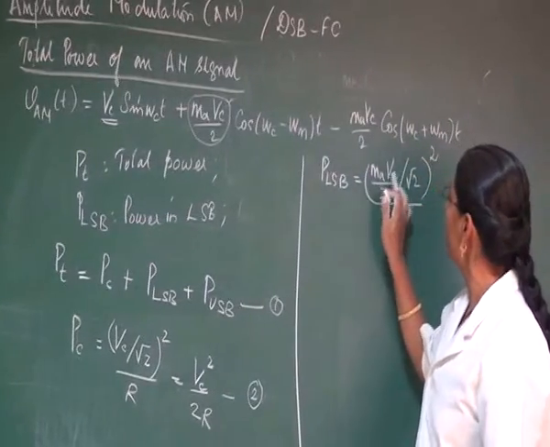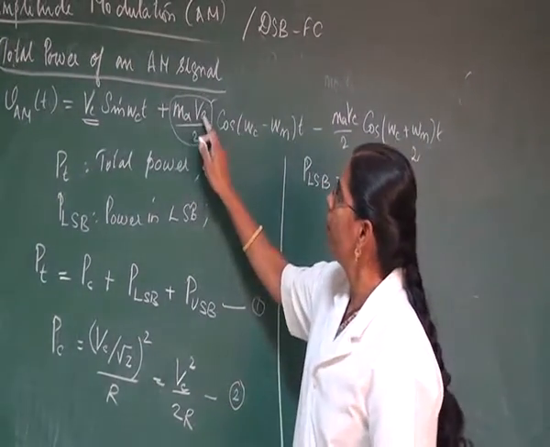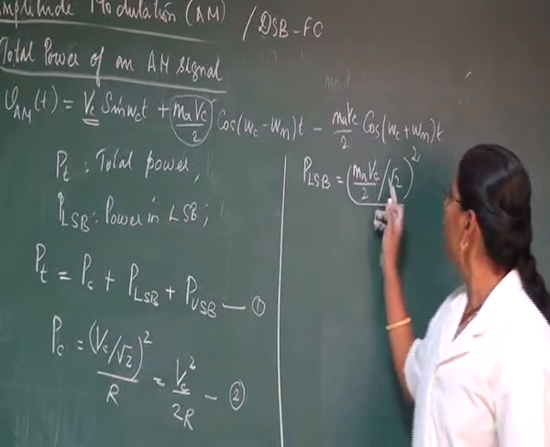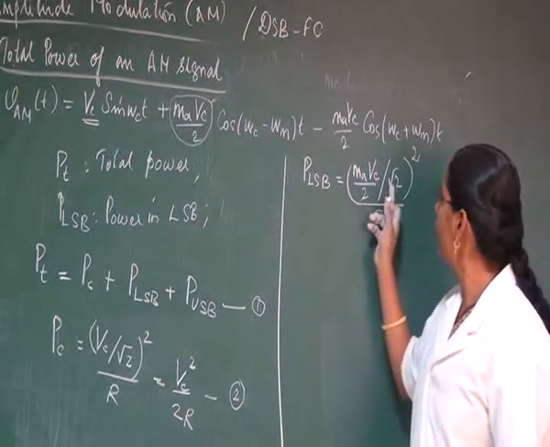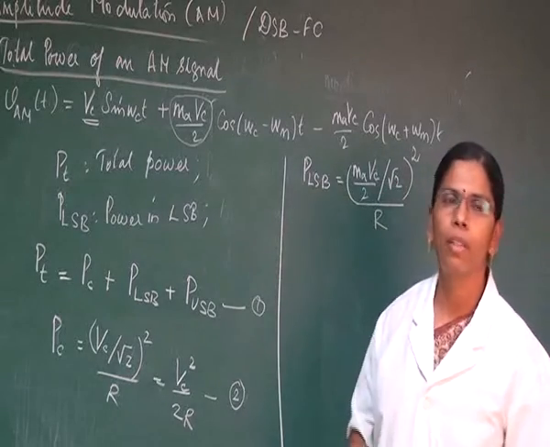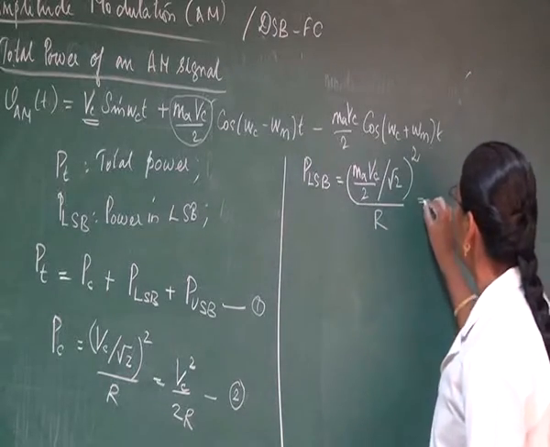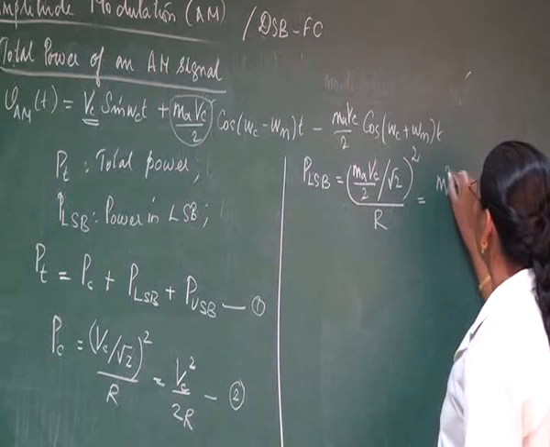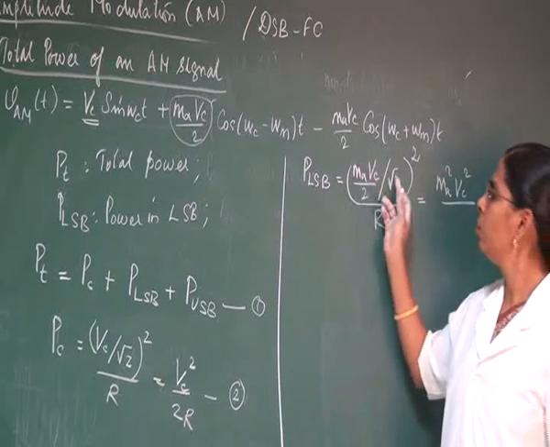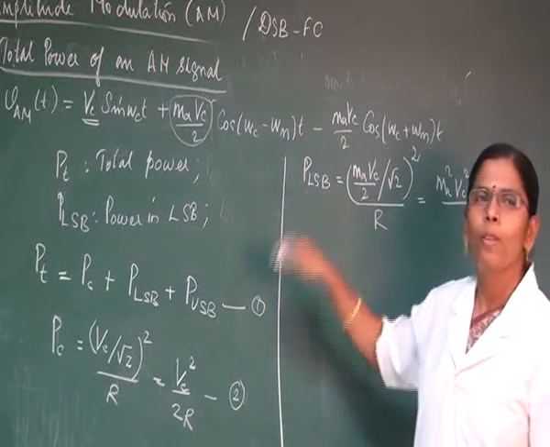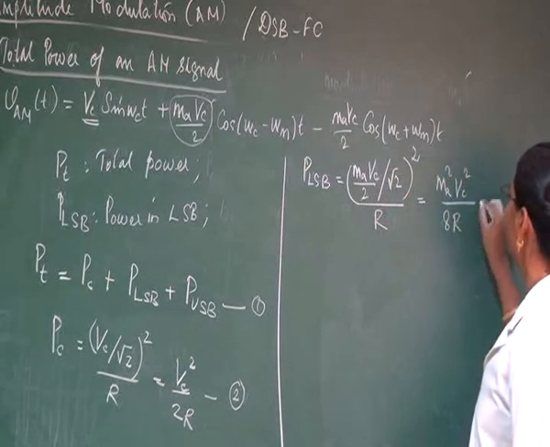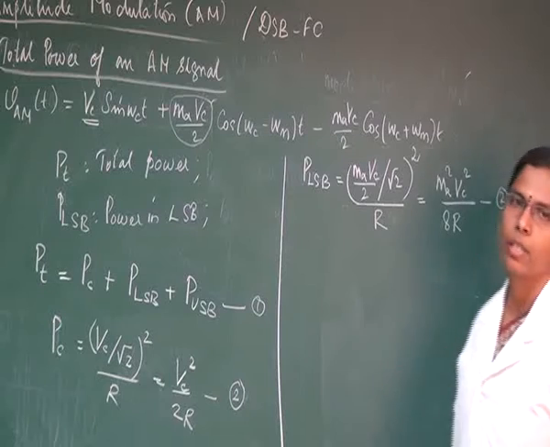So here we have MA Vc by 2. To get an RMS value, we need to divide it by root 2. So V RMS square divided by R will be taken as power. So here, divided by R, which will be equal to MA square Vc square divided by root 2 into 2, squared, so 2 square will be 4, and 4 into 2 we will be getting 8R. Let us take this as our second equation.